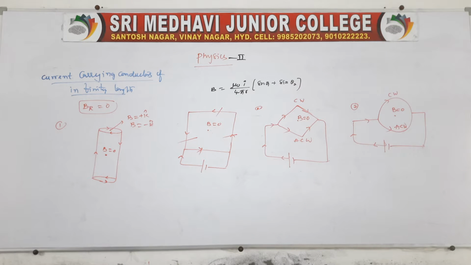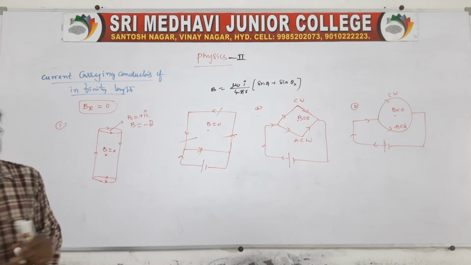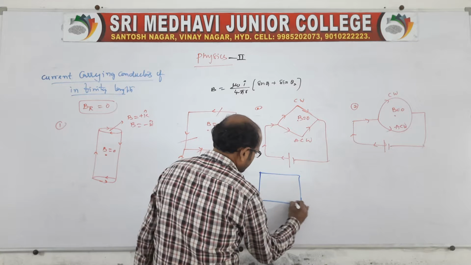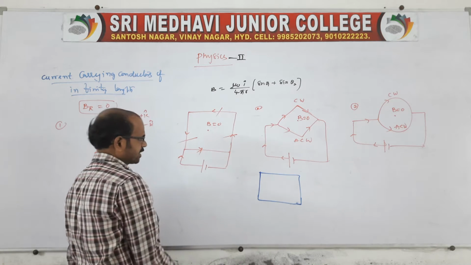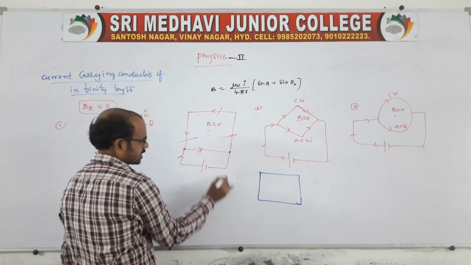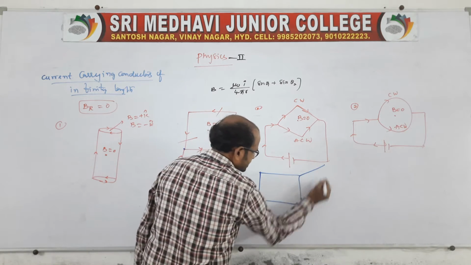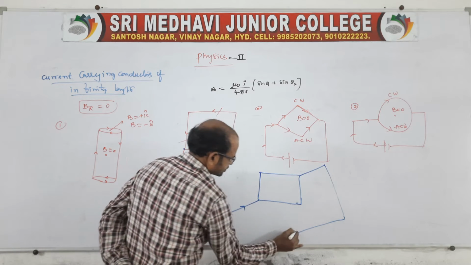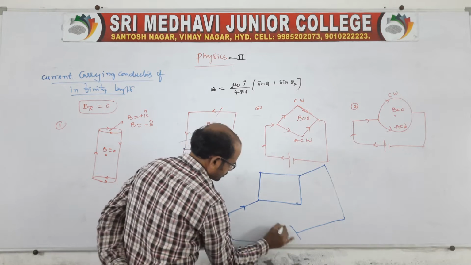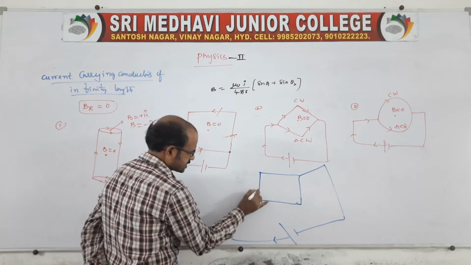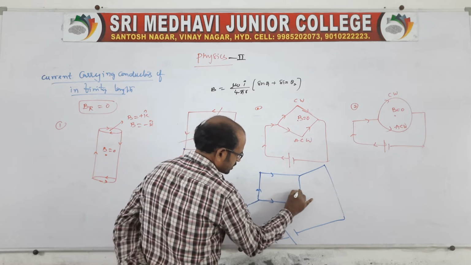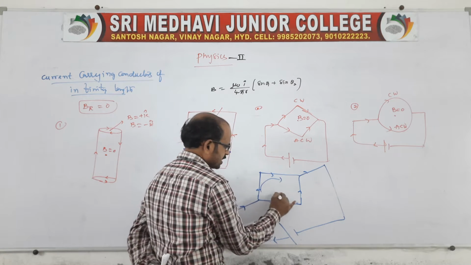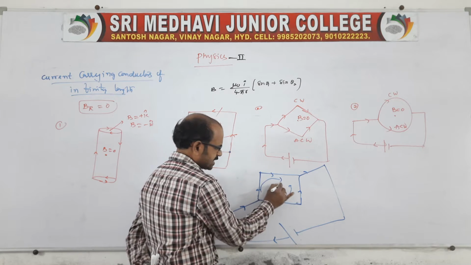And here, I'll show you one more example. You take one other one, a circular coil, rectangular coil or square. So this square has ends connected like this, no? If I connect a battery like this, the current is entering at this end and it flows like this and it enters. Again you look at, these two are in the same direction and these two are in the opposite direction. So at the center what happens? 0.